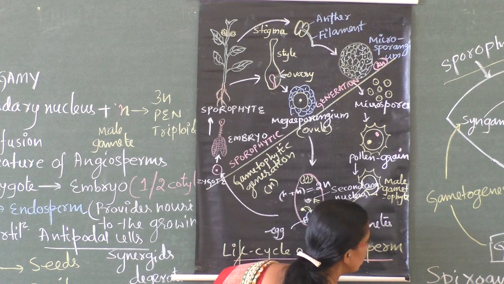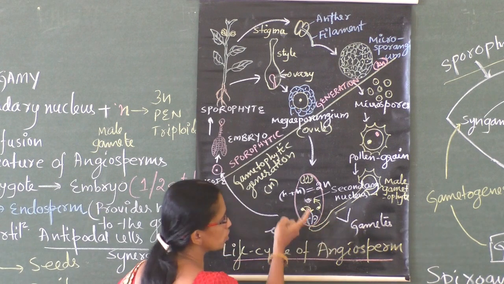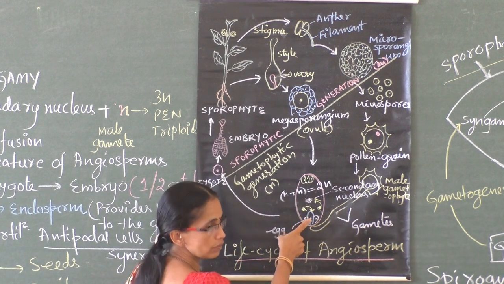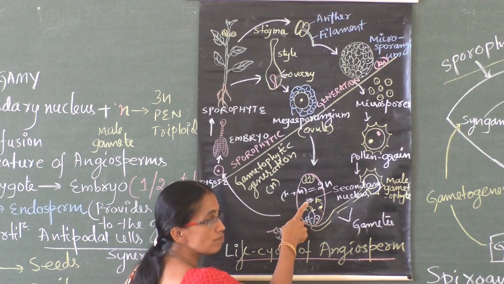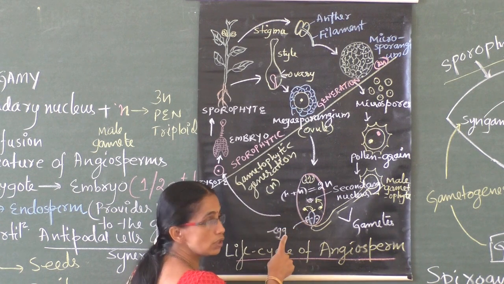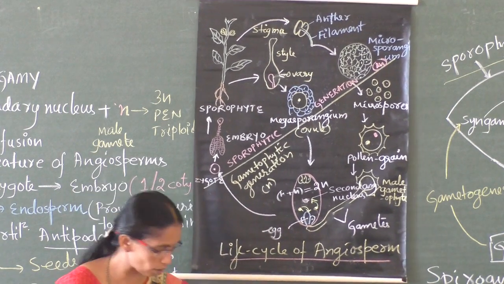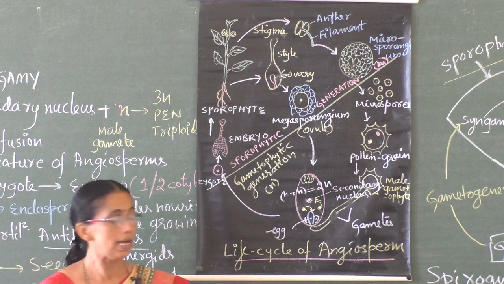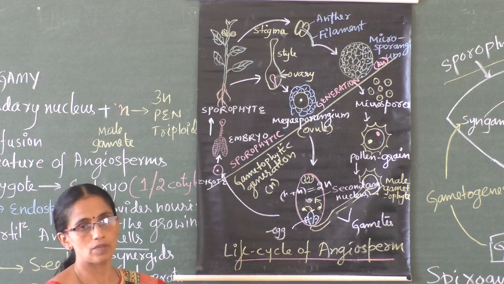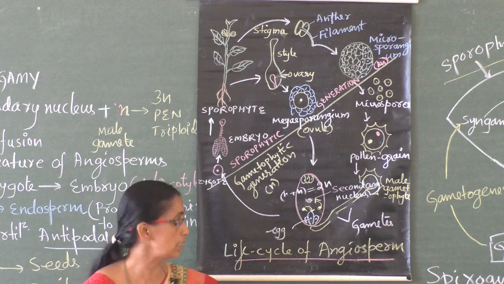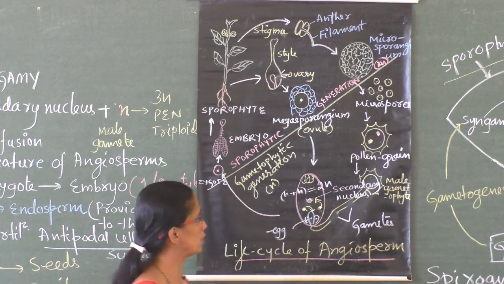Now the 2N condition changes into 3N. How? Two male gametes are discharged into the embryo sac. One fuses with the egg, syngamy. Another fuses with the secondary nucleus. The egg has now changed into the zygote, and the secondary nucleus has changed into the primary endosperm nucleus. Later one more concept comes, endosperm, and at that time this concept will be clear. So 3N is triploid, and the 2N secondary nucleus now changes into the primary endosperm nucleus.